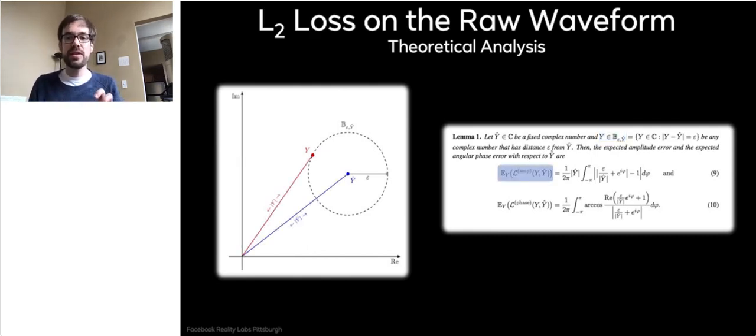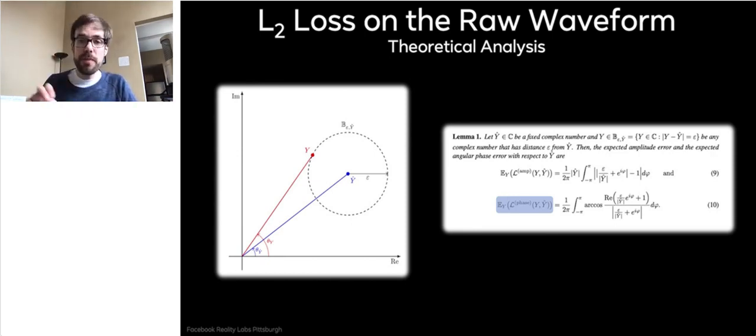The amplitude error is the difference between the ground truth amplitude, the length of the blue line, and the predicted amplitude, the length of the red line. And you can see that even for a fixed L2 loss in time domain, there are different amplitude errors depending on where on this circle our predicted point is. And the same holds for phase, right? The phase error is the difference in angles of these numbers. And again, if we move the red point around the circle, we have the same L2 value in time domain, but there are multiple possible phase angle errors that we can make.